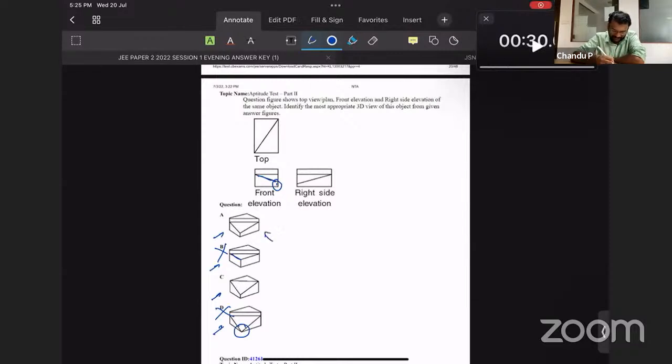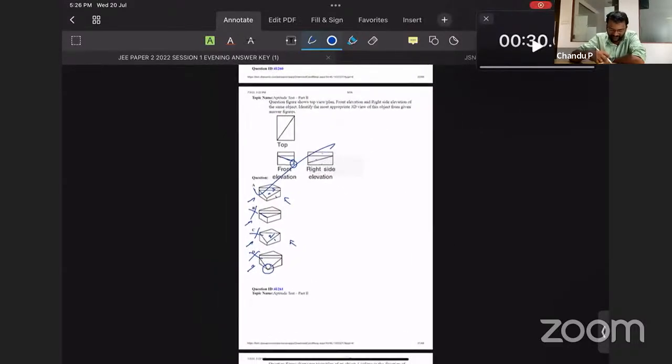From the right side, how many surfaces can we see? 1, 2, 3 we need to see. According to the slope provided here, this is the first one, second one, and the third one. So that makes option C the wrong one because only 2 are visible in this direction. Okay, so option A is the right answer. Very good.